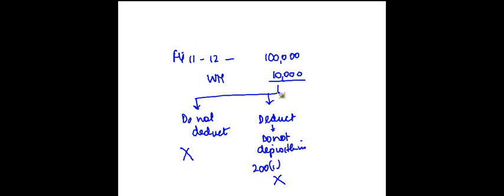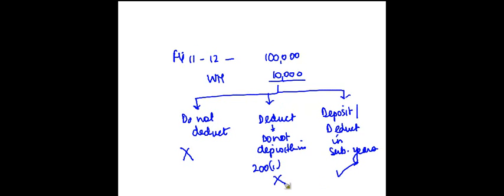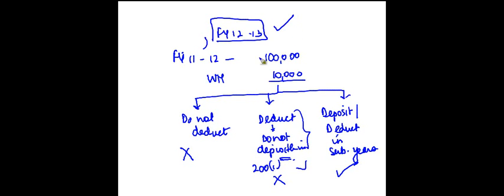Again, there is no deduction. Third is you deduct and deposit in subsequent years. Then you are allowed a deduction in the year in which you deduct and deposit. So if it happens in financial year 12-13, after the specified date, then you are allowed a deduction in 12-13.